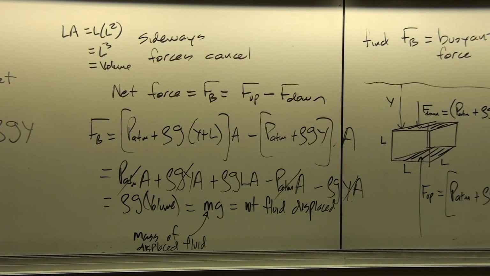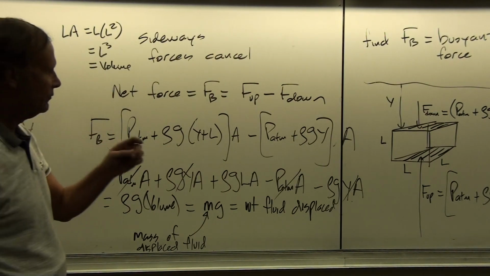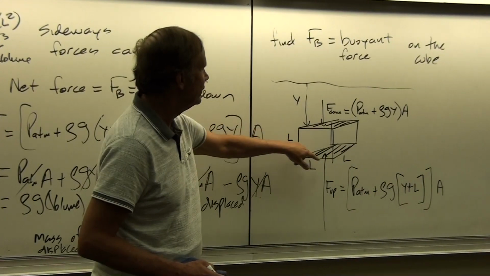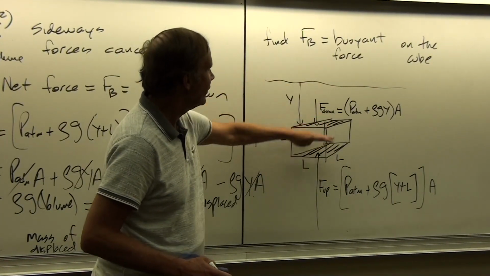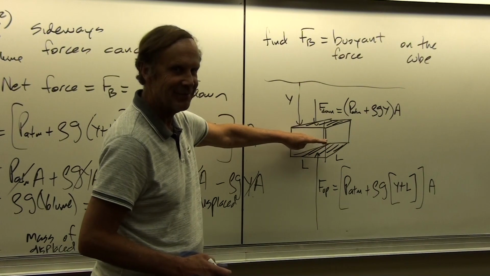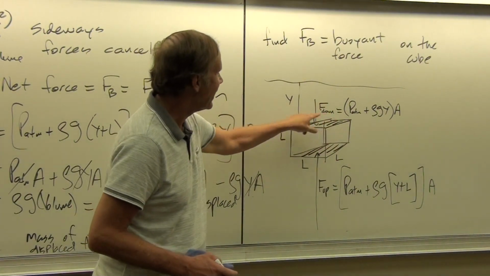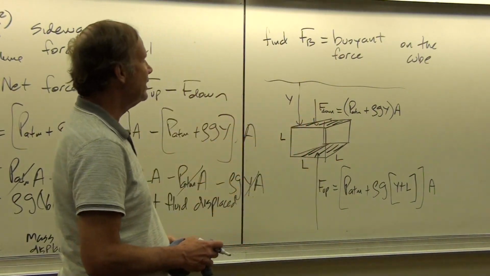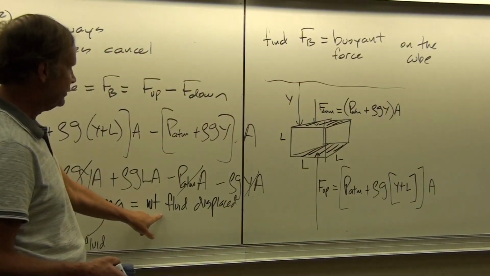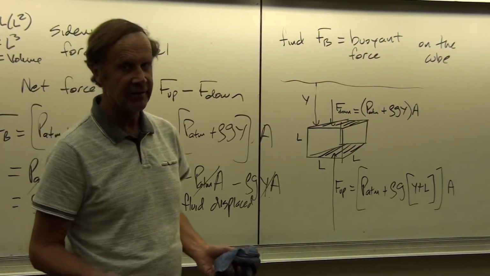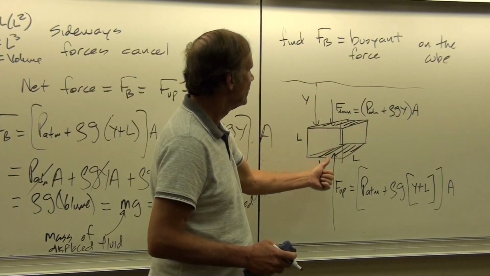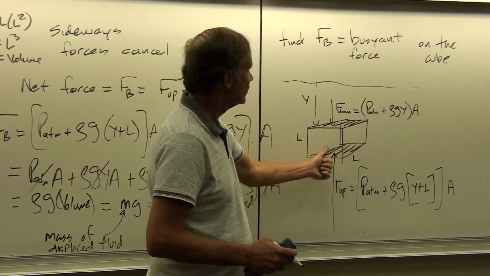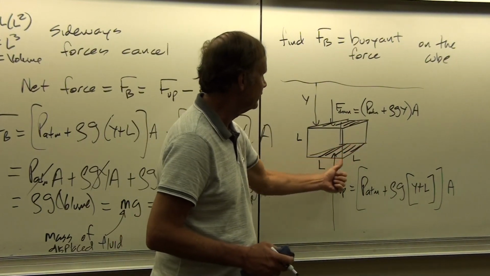So if we pretend that the mass of the fluid is still in there, then there'd be no forces on this cube, right? Because it's a massless cube. But we take that away, and that must be the imbalance now in forces, which is the weight of the fluid that isn't there anymore. There's more pressure pushing from below. There's more forces that are associated with the pressure, I should say, pushing from below.